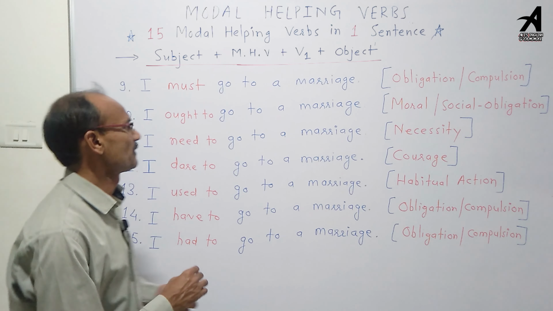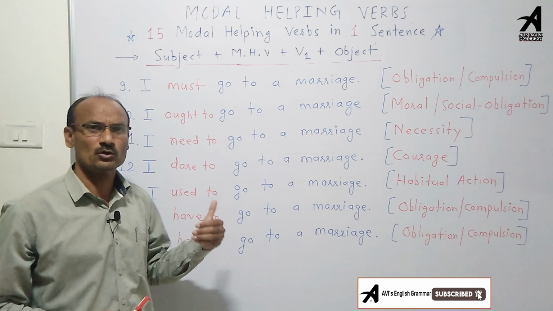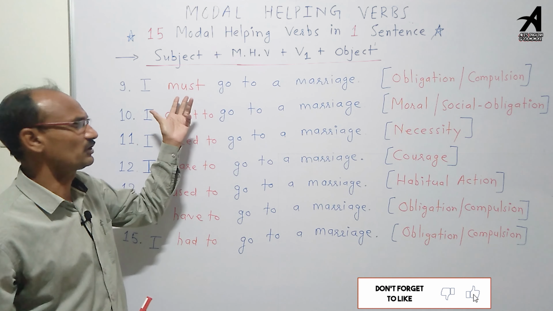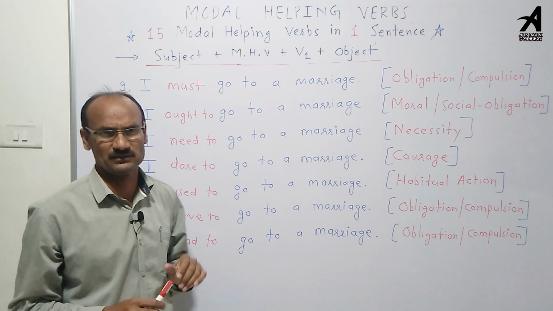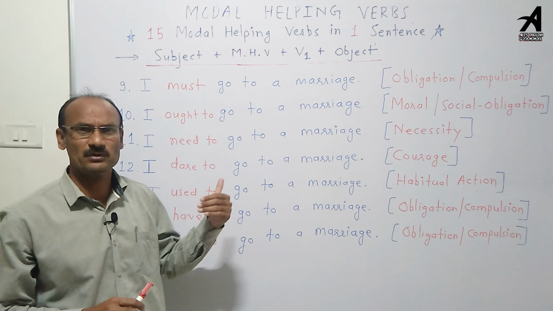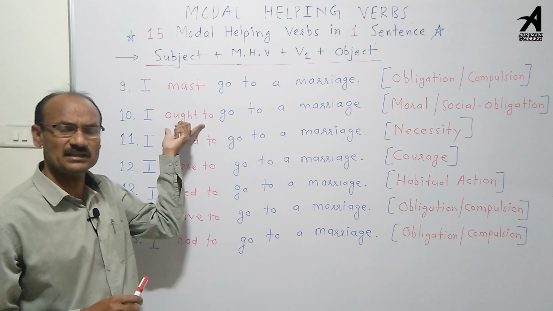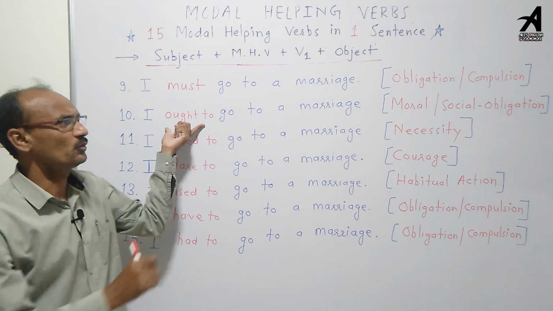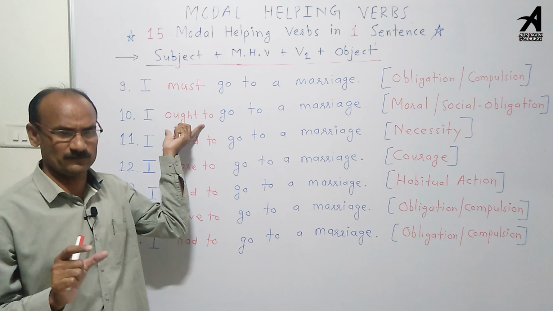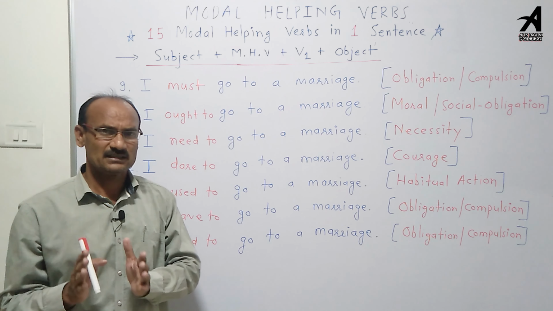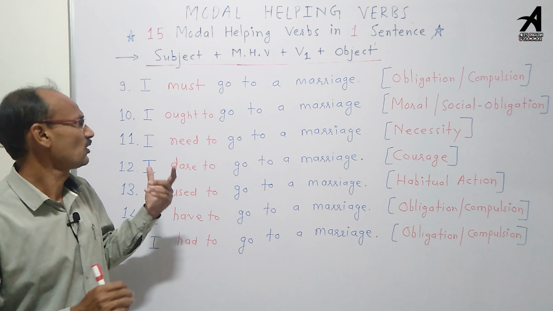Sentence number 9. In this sentence there is another modal helping verb, it is must. What does must indicate? Must indicates obligation or compulsion. So the sentence has a very different meaning. Sentence number 10, there is ought to. Ought to indicates moral obligation, social obligation or duty. These three different things are indicated by ought to.